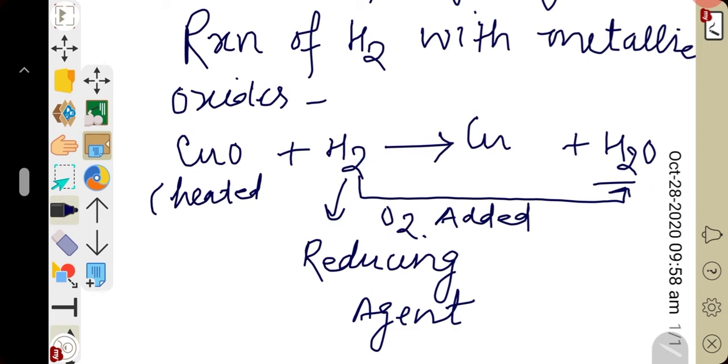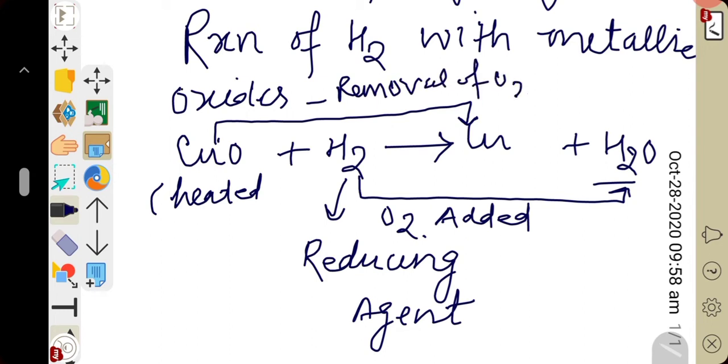We all know addition of oxygen is called oxidation. It means hydrogen itself is undergoing oxidation by addition of oxygen while it is causing reduction of copper oxide. You can see here copper oxide is changing into copper metal. How is it changing into copper metal? By removal of oxygen.